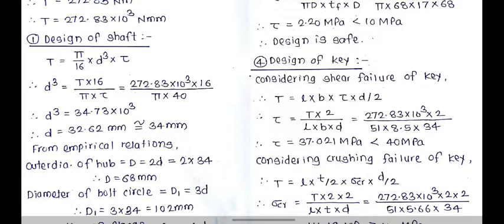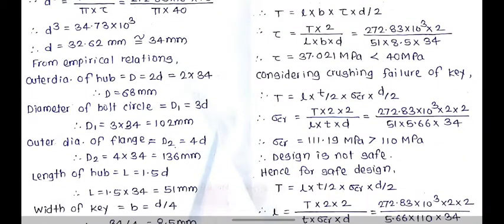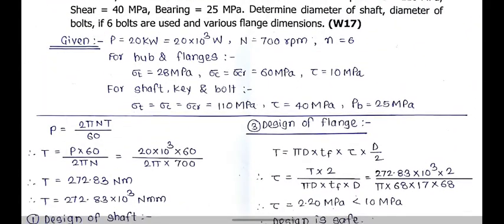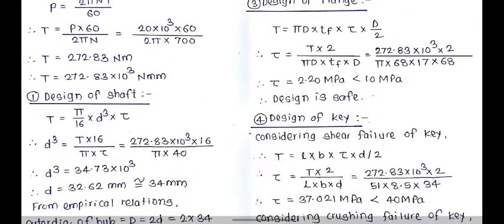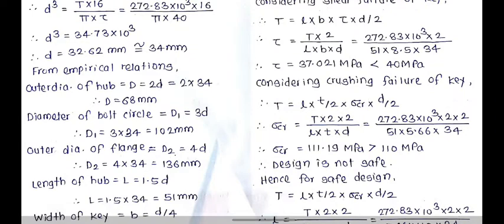Now, check whether the key is safe in crushing or not. For considering the crushing failure of the key, the equation is T is equal to L t by 2 sigma c d by 2. So, after putting all the values, equate the equation for crushing stress. Here you can see the induced crushing stress is 111.19 megapascal, and the allowable crushing stress for the shaft, key and bolt is 110 megapascal. So, our value of stress is exceeding the given value. So, we can say that in crushing our key will fail for the selected dimensions.